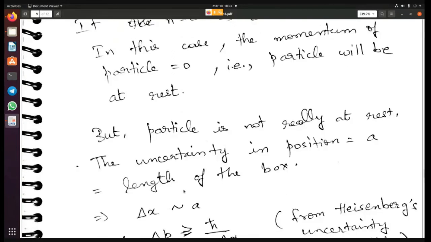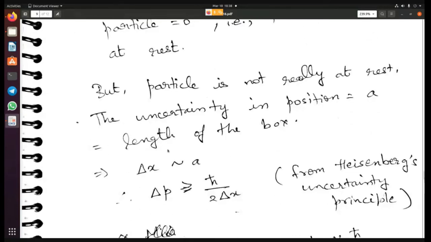Okay, but the particle is not really at rest, because the uncertainty in position is a. The length a is the region between the two boundaries. The total length is a, so delta x is nearly equal to a. So delta p has to follow Heisenberg's uncertainty principle.